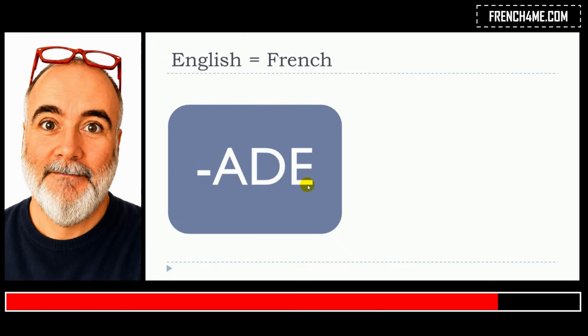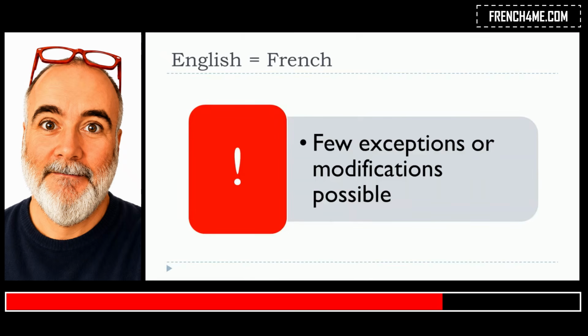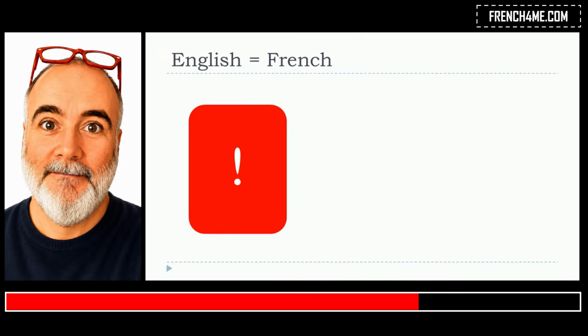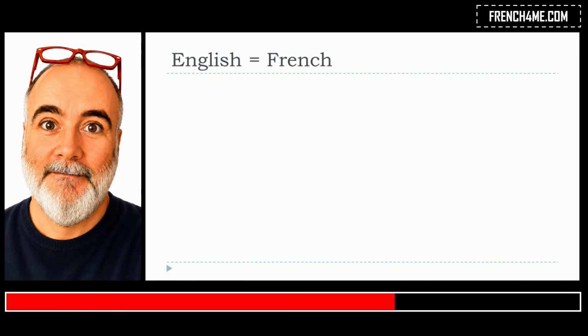Okay? And of course the first thing that we've got to keep in mind is, well, the word must exist in French, which is not the case for all the words ending with ade, okay? So that's the first thing. But then if they do exist, well, the meaning will be the same. Keep also in mind that we've got, of course, few exceptions or few modifications possible. And in most of the cases, but not all the cases, we'll see that they will be feminine, okay? So we can start right now.